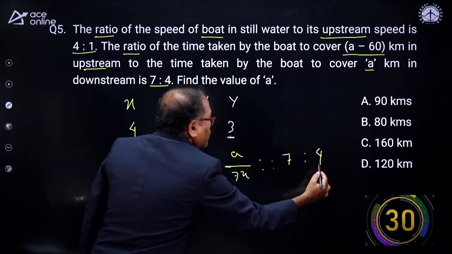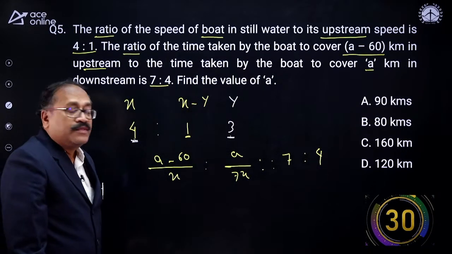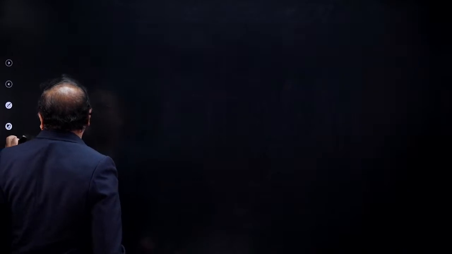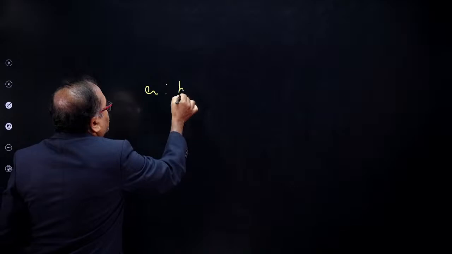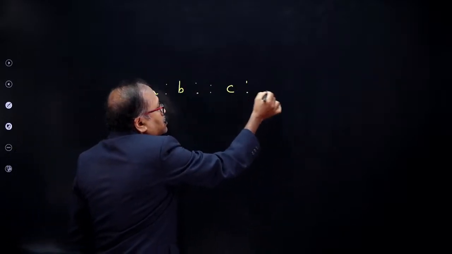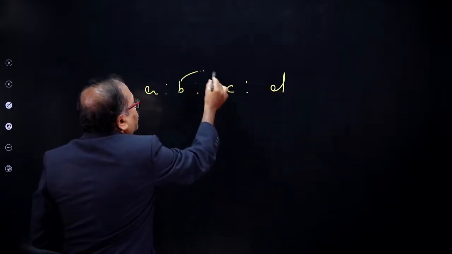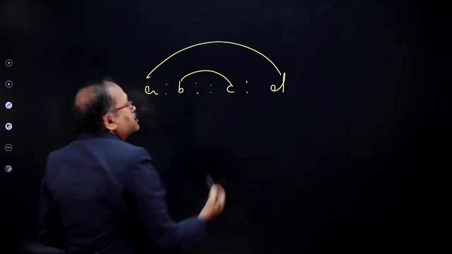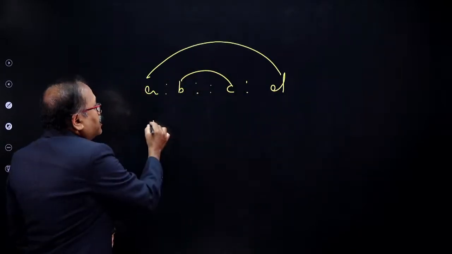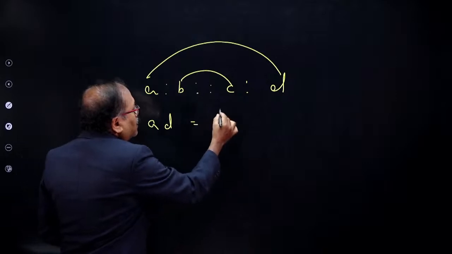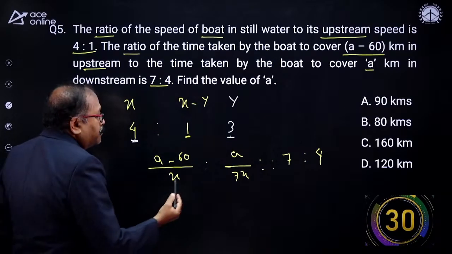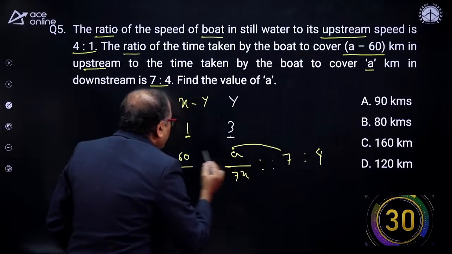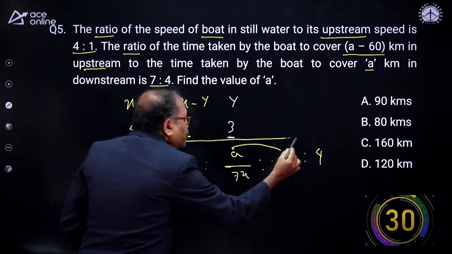You know in ratio and proportion that when A is to B is proportionate to C is to D, then the product of means is equal to the product of extremes. We know that part. AD is equal to BC. So let's apply the same thing over here. Then the product of these two will be equal to the product of these two.